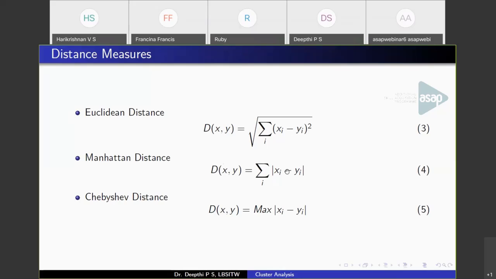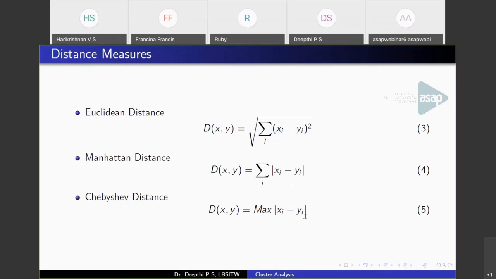Manhattan distance is the absolute difference between each of the attributes. So take the absolute value of xi minus yi for each attribute and add them together; that will be the Manhattan distance. Chebyshev distance is the maximum of |xi minus yi|. So whichever attribute difference is largest, that will be the distance between two data points. It is the maximum distance among all the attributes. So these are the distance measures used in clustering.